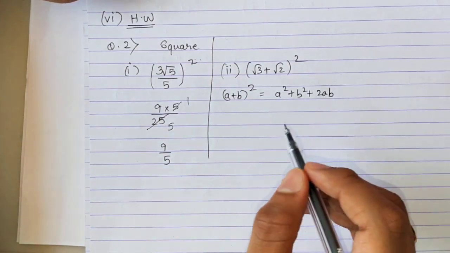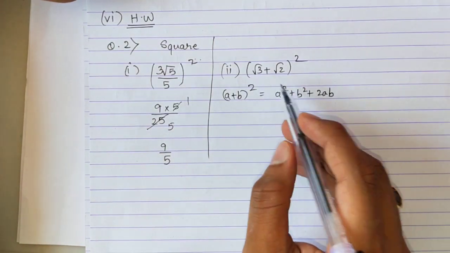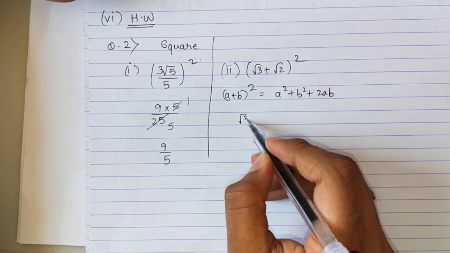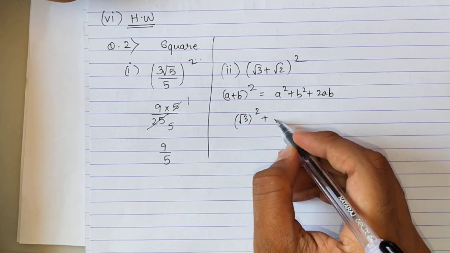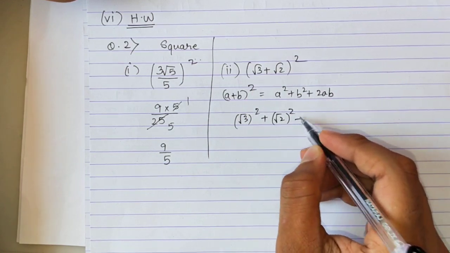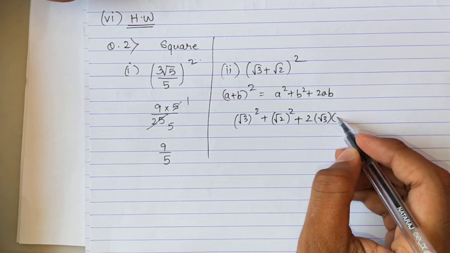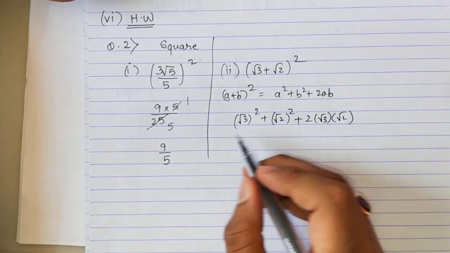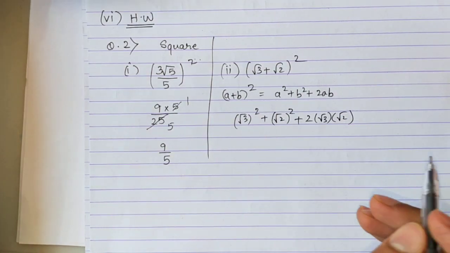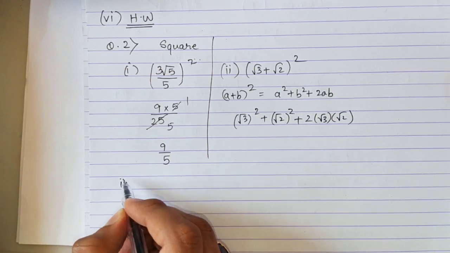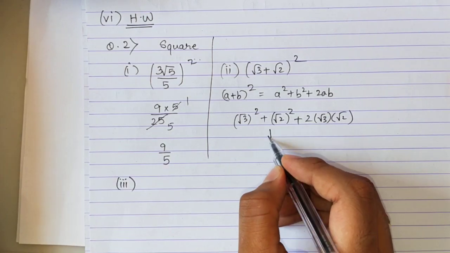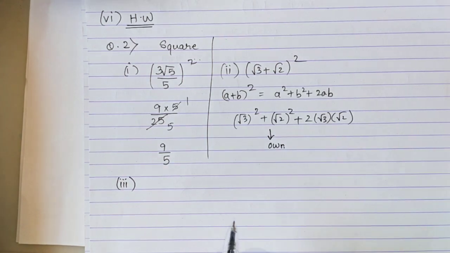a square plus b square plus 2ab. So just apply, in the place of a write root 3, in the place of b root 2, plus 2ab. Just open these brackets, you will get the answer. It's a very easy question. In question number 3, you do it on your own, the next step.